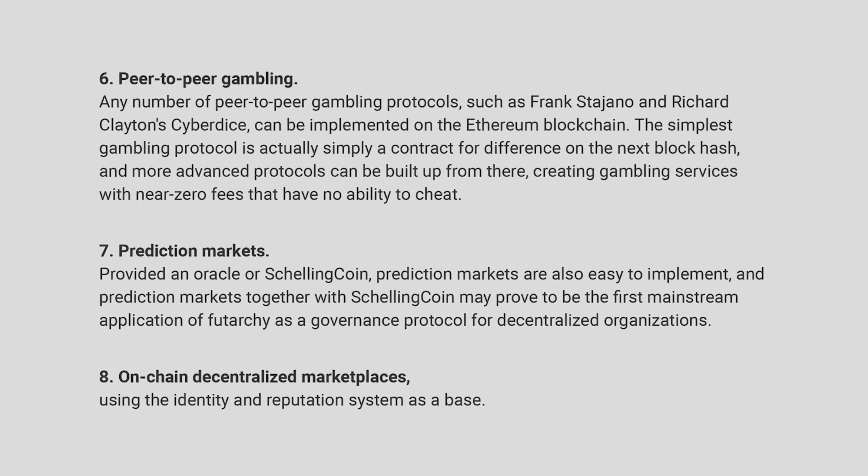Providing an oracle or ShellingCoin, prediction markets are also easy to implement, and prediction markets together with ShellingCoin may prove to be the first mainstream application of Futarchy as a governance protocol for decentralized organizations. Number 8, on-chain decentralized marketplaces, using the identity and reputation systems as a base.